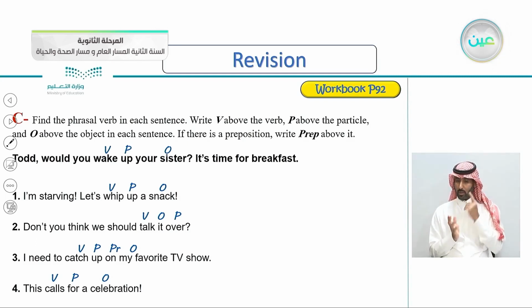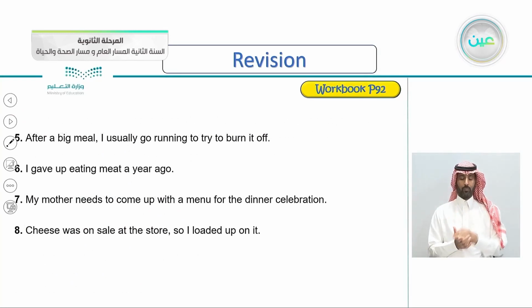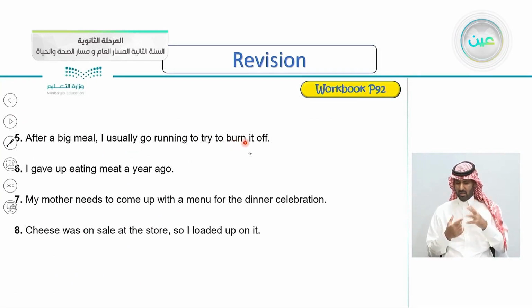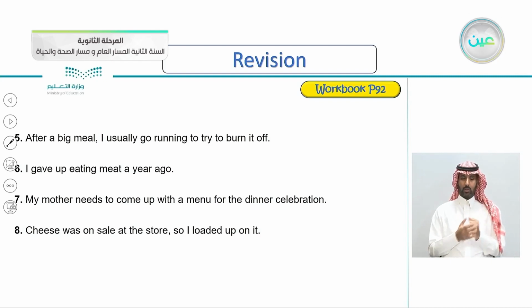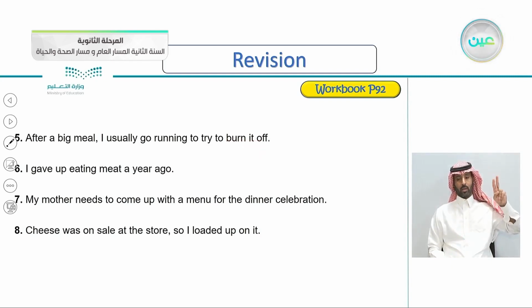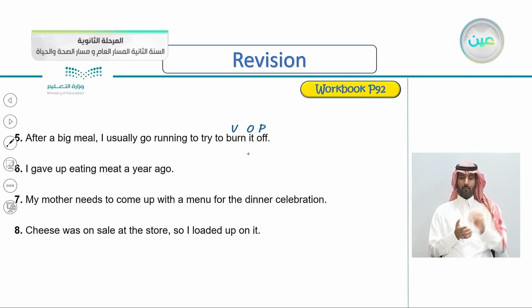The object is celebration. Number five, after a big meal, I usually go running to try to burn it off. So here it's burn it off. So where's the verb? Where's the object? Where's the particle? Notice it is a pronoun. So very good. The object comes in the middle between the verb and the particle.